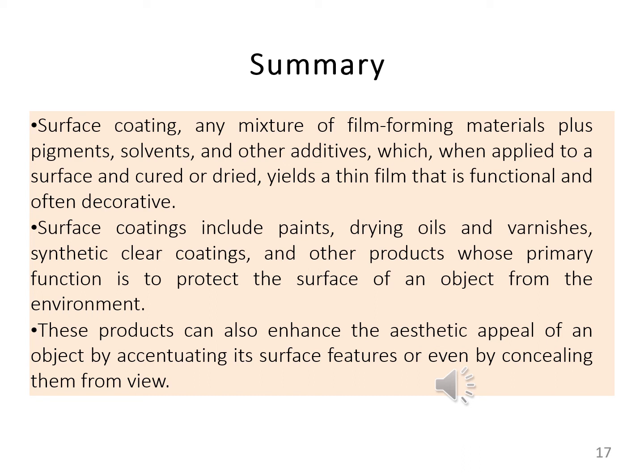Paints, drying oils, varnishes, synthetic clear coatings and other products. What is the prime function of these materials? The prime function is to protect the surface of an object from the environment.